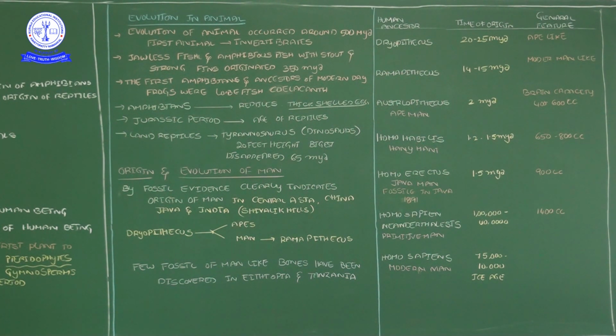That names I will tell. See, Dryopithecus, first one. Already I said Dryopithecus is the first common origin of man and apes, and then Ramapithecus, after that Australopithecus, then Homo habilis, Homo erectus, Homo sapiens. That Homo sapiens is similar to general modern man, but another name of the primitive man is Neanderthalis, and then